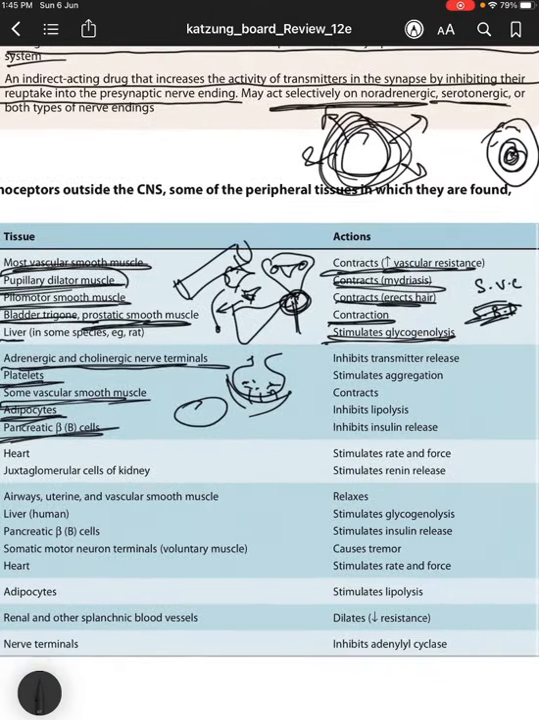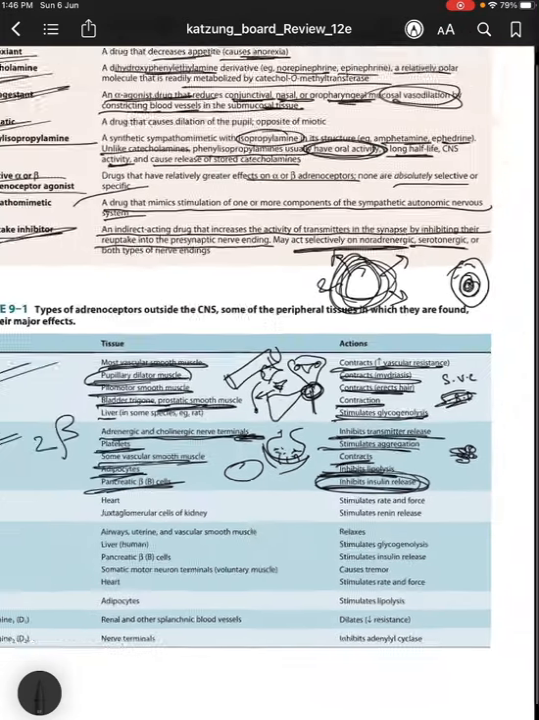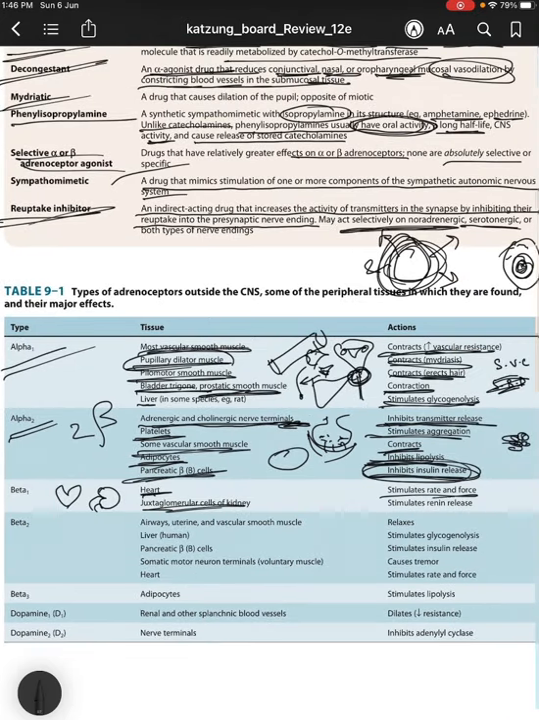What they do is, at adrenergic and cholinergic nerve terminals, they inhibit transmitter release. In platelets, they stimulate aggregation. They cause contraction of the vascular smooth muscle. They inhibit lipolysis, and in pancreatic beta cells they inhibit insulin release. Coming to beta 1, it is present in the heart and JG cells of the kidney. It stimulates rate and force and stimulates renin release.